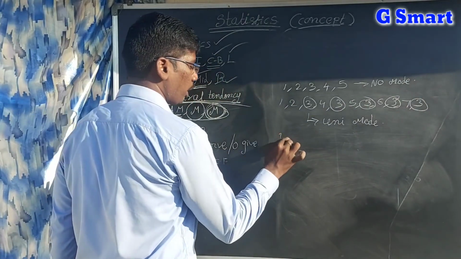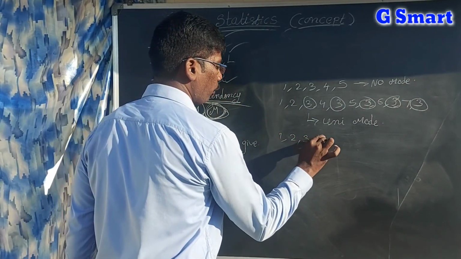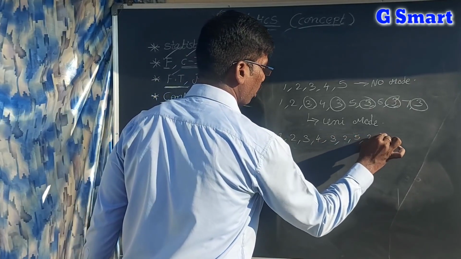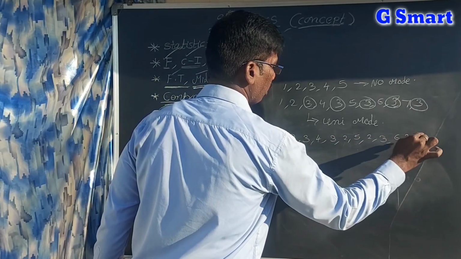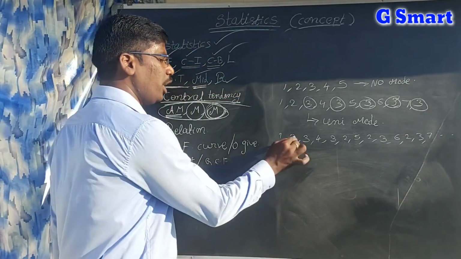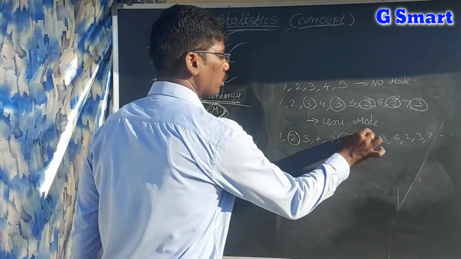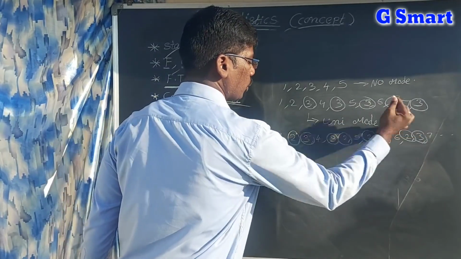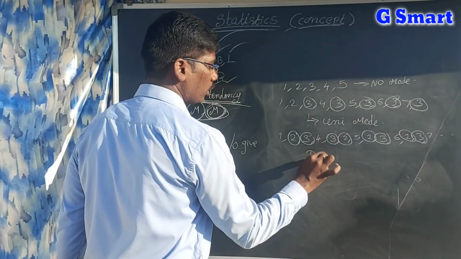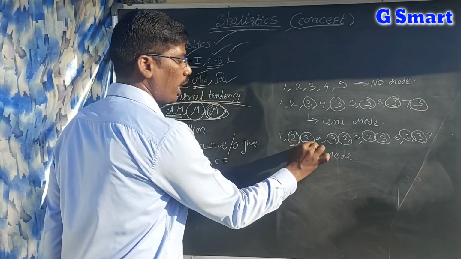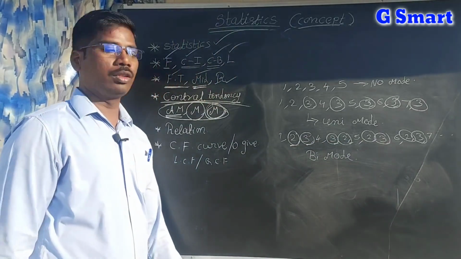For example, in some data: 1, 2, 3, 4, 3, 2, 5, 2, 3, 6, 2, 3, 7, and so on. In this data we can easily see that 2 is a repeating value and 3 is a repeating value. So this is bimode, because we have both 2 and 3 repeating.